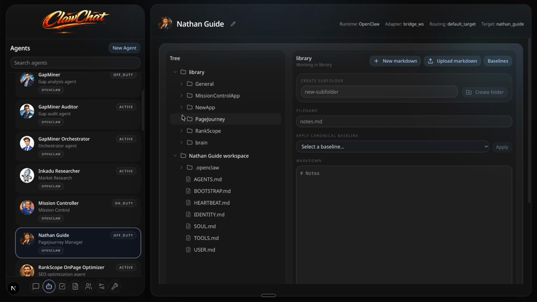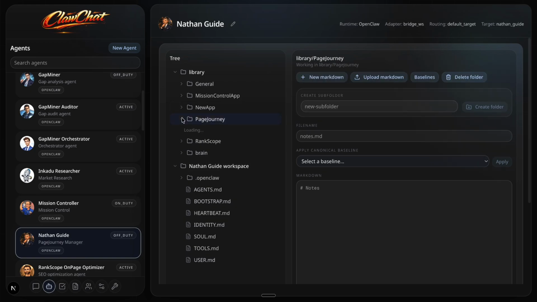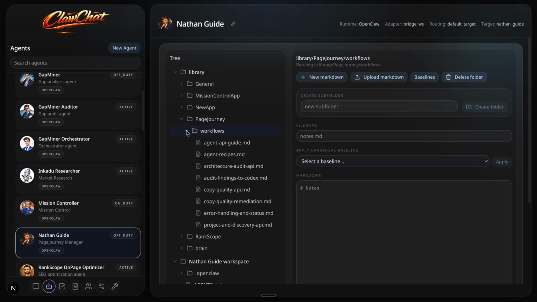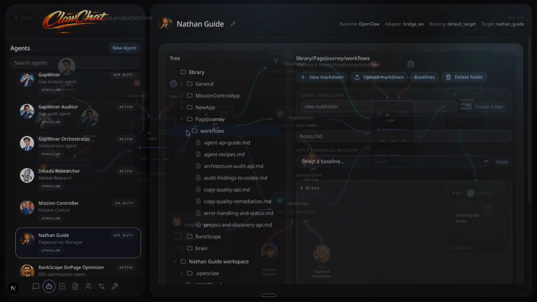Now we need to set up his markdown files. Although he could have access to all the workflows in Page Journey, I do not want him actually running tasks in the app. I have run into this before, where a manager bypasses their role and just does the work themselves. So, in his workflow, we need to be very clear. He is not there to execute tasks directly. His role is to manage the work and delegate it to Elliot Page.